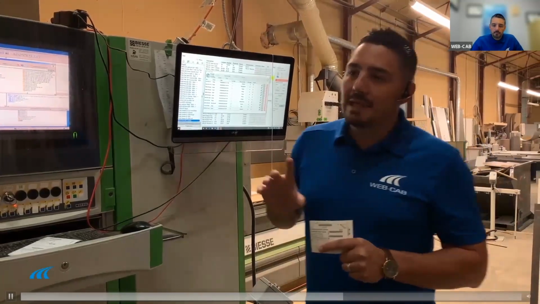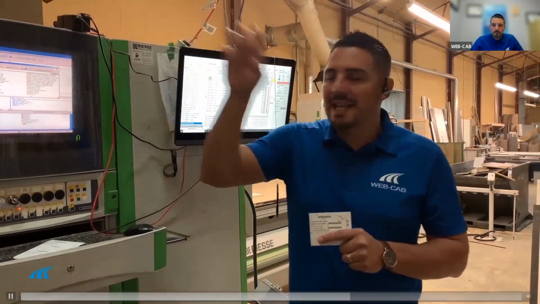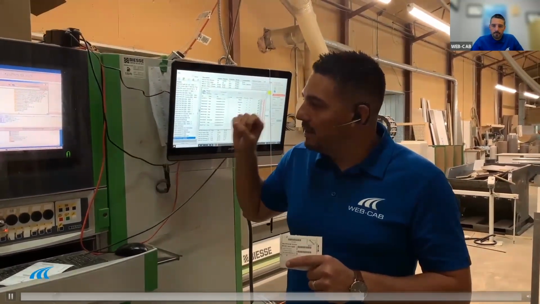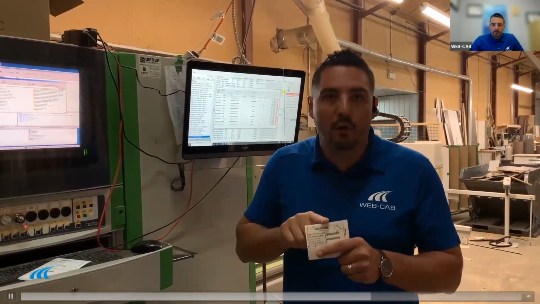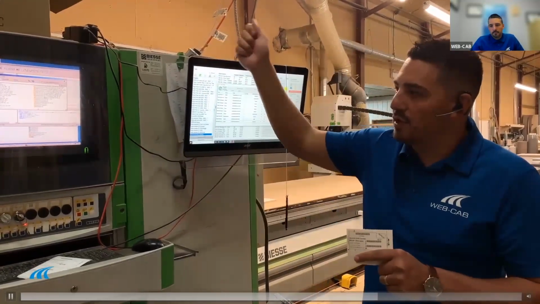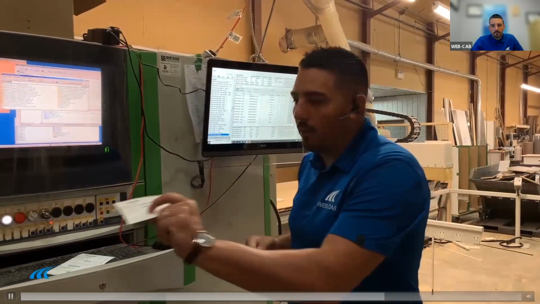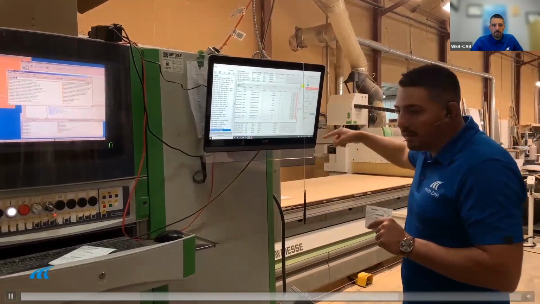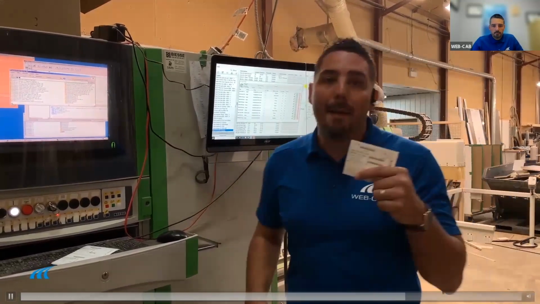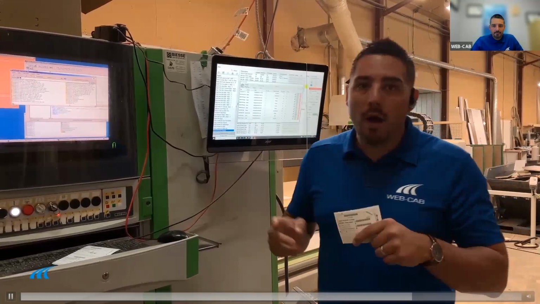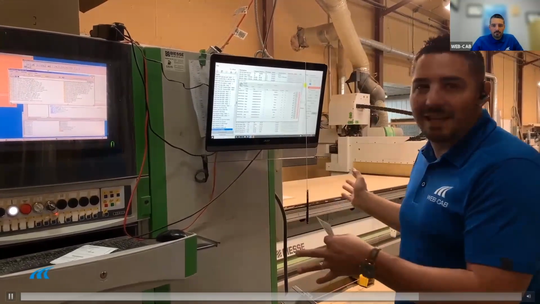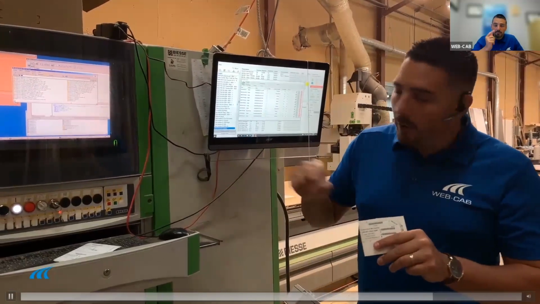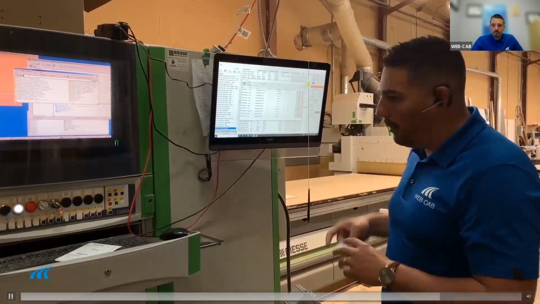So what happens is that the CAD/CAM system from the office sends down a bunch of programs every time they process their job. So they send to that machine all individual programs for every part. So in this case, when there's a damaged part called in, the operator prints up the label and just goes in, scans the barcode, and automatically the CNC does the remake of that part. It's done one by one, but they have the time to do it at the CNC since it's dedicated to do that. So they scan the program, the machine runs the part, they place the label on it, and then